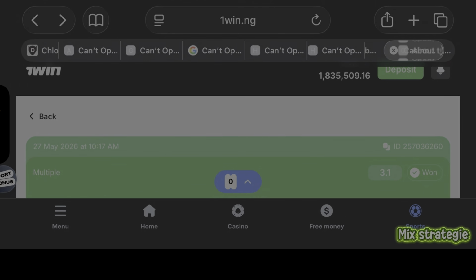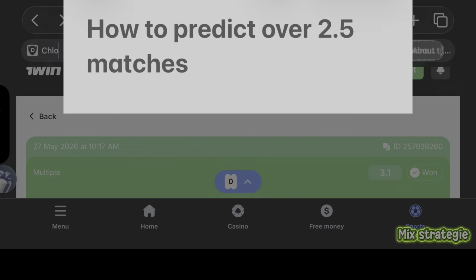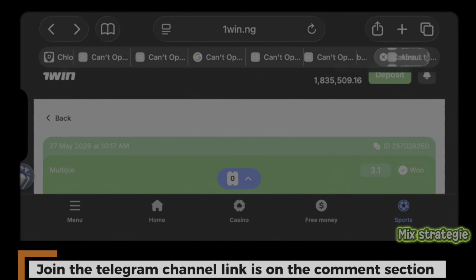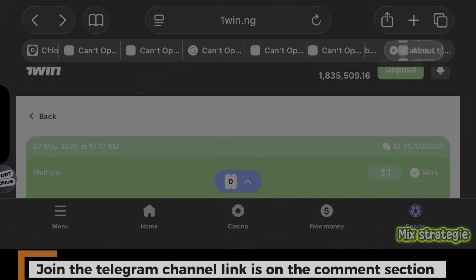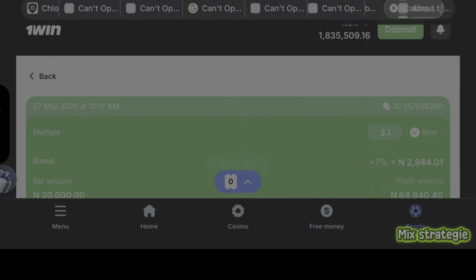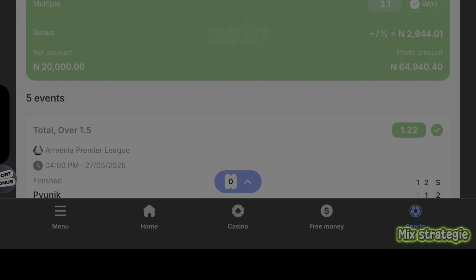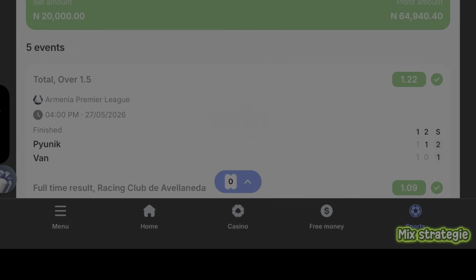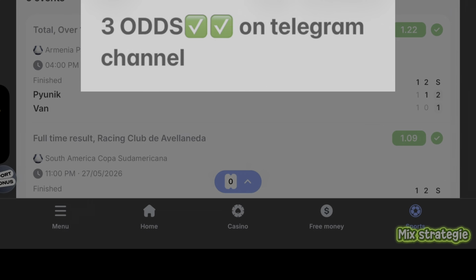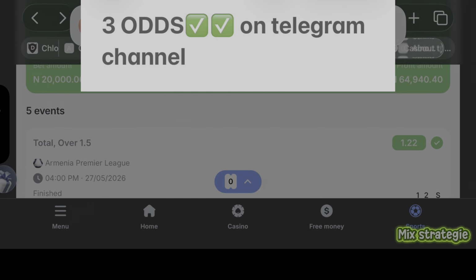In the next 3 minutes, I'm going to teach you guys how to predict your over 2.5 matches very easily. Now, how do you do this? This is a question a lot of people ask. You want to know exactly how you can go about predicting these matches and get the outcome you're actually looking for. This is the same trick I used to predict the outcomes of these games, and then I was able to win these 3 odds.